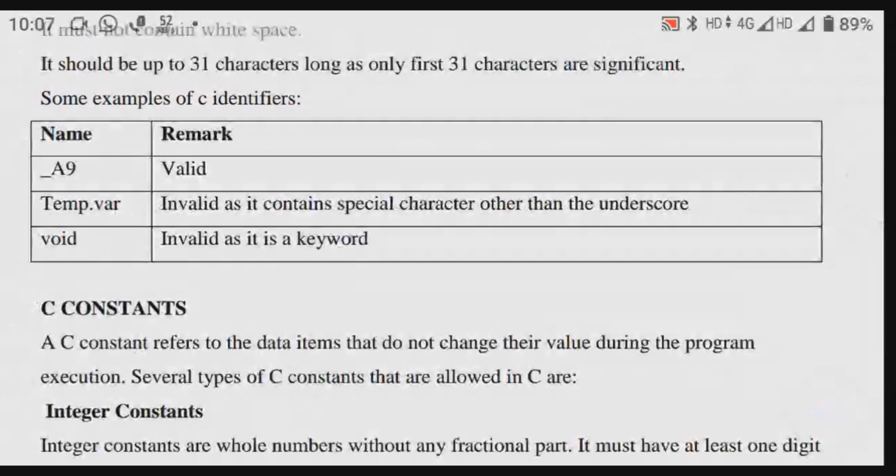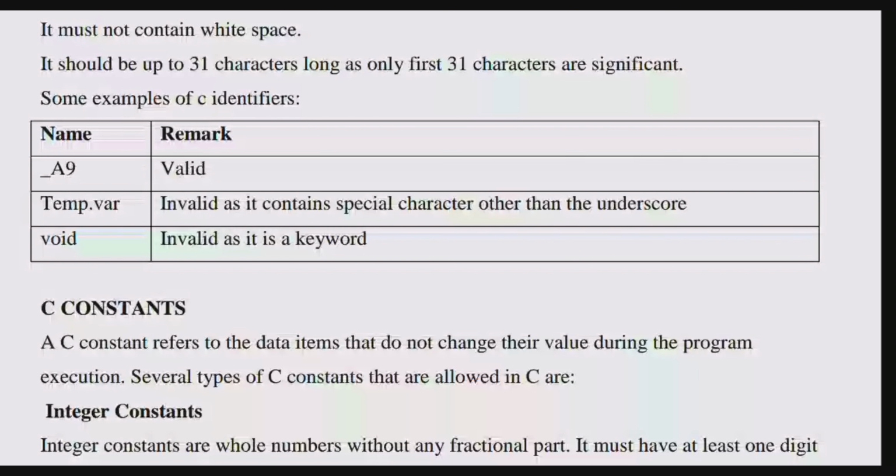Are you following? So temp dot var, there is a dot which is a special character. So it is invalid. I can't call it an identifier. Invalid as it contains a special character other than the underscore. So underscore is valid, but dot, these things are not valid.